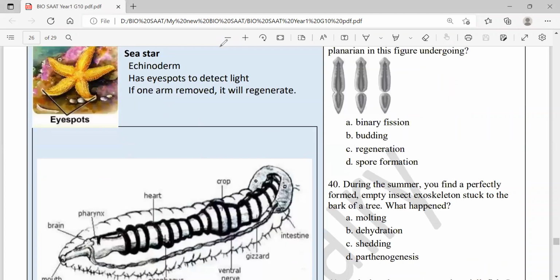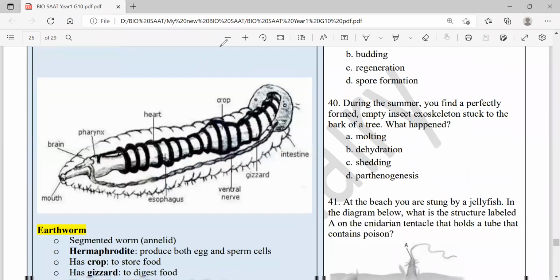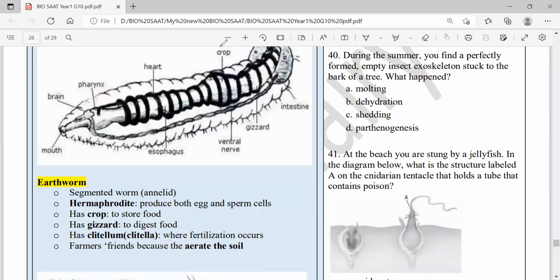What else? The figure you see here is an earthworm. Earthworms belong to annelids, the segmented worms. Segmentation is beneficial: if one segment is damaged, other segments can carry out its function. It's a hermaphrodite, meaning it can produce both sperm and egg cells. It has something like birds. Yes, earthworms are like birds in having a crop to store the food. Here is where the food is stored. Crop, just like birds, and they have something called a gizzard, where food is digested by using stones.